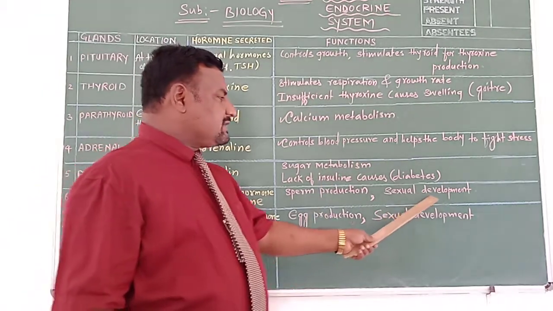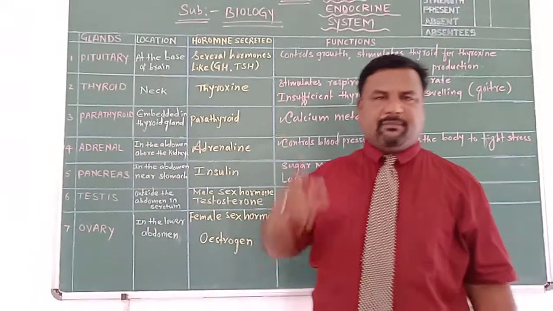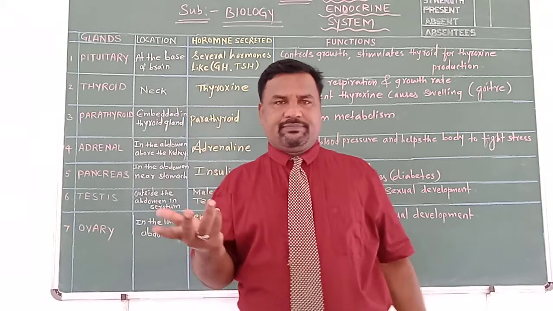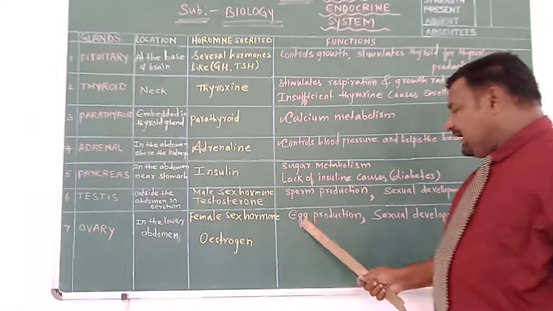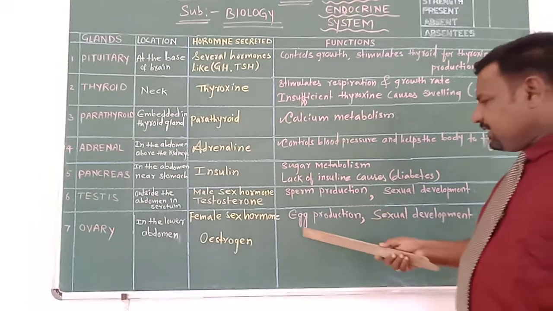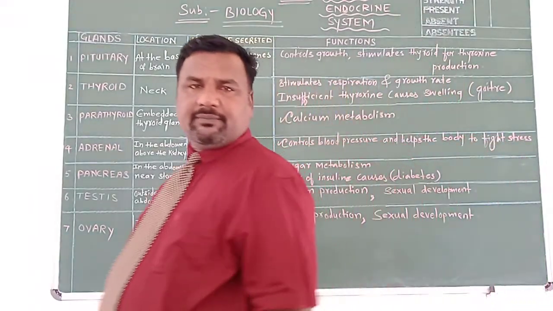And here, sexual development: appearance of secondary sexual characteristics in the male, appearance of mustache, appearance of beard in the male. And in the female, egg production. Sperm is a male gamete. Here, egg, ova, in the female.